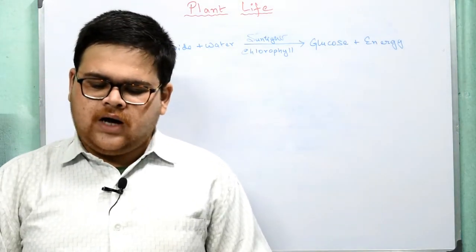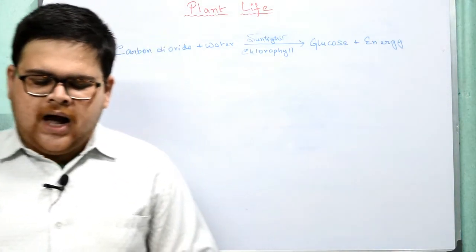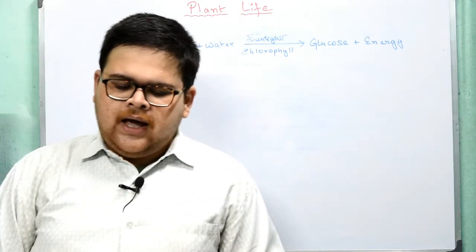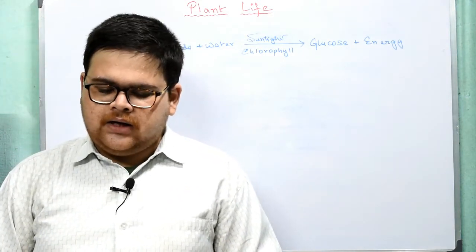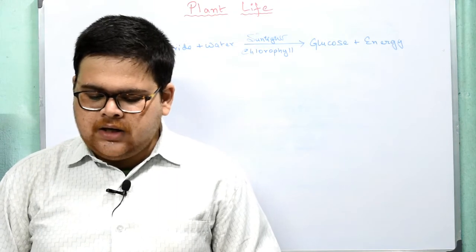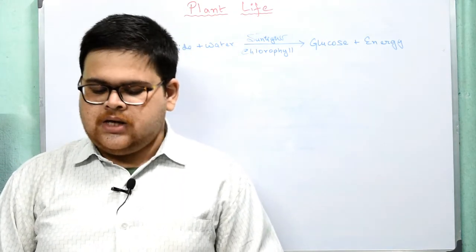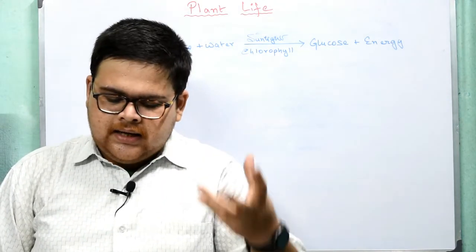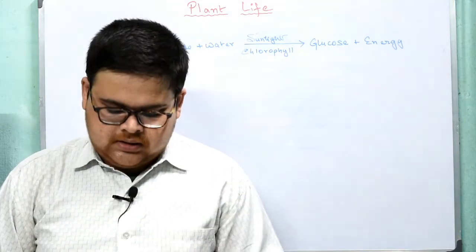Now the same goes for carbon dioxide concentration. What happens under normal condition of temperature and light? Carbon dioxide is a limiting factor in photosynthesis. An increase in carbon dioxide concentration increases photosynthesis, but at higher concentration it can inhibit the process, right.